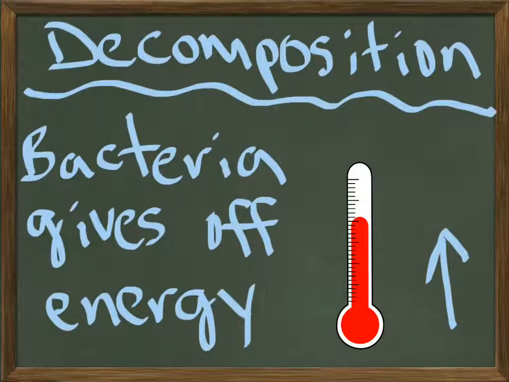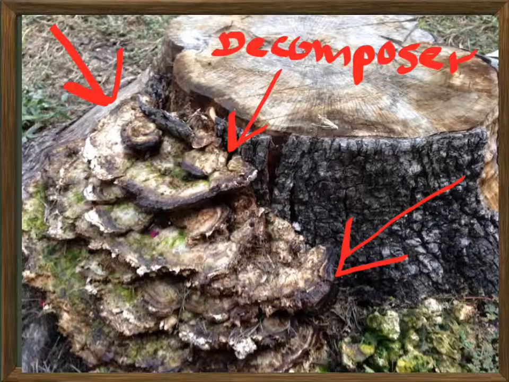Okay, well, the reason why is because as the organic matter decomposes, the bacteria gives off energy. And when that energy is released, the temperature rises. And here's an example of organic matter being decomposed. The organic matter in this picture is the tree stump.